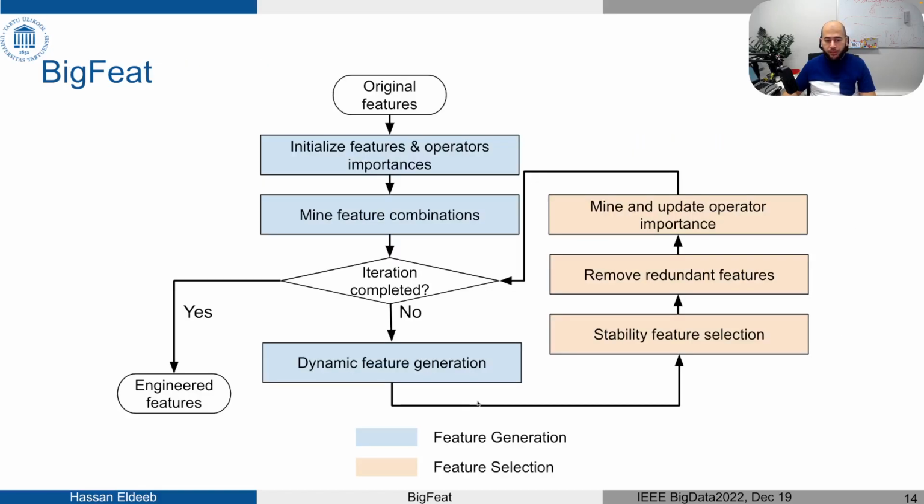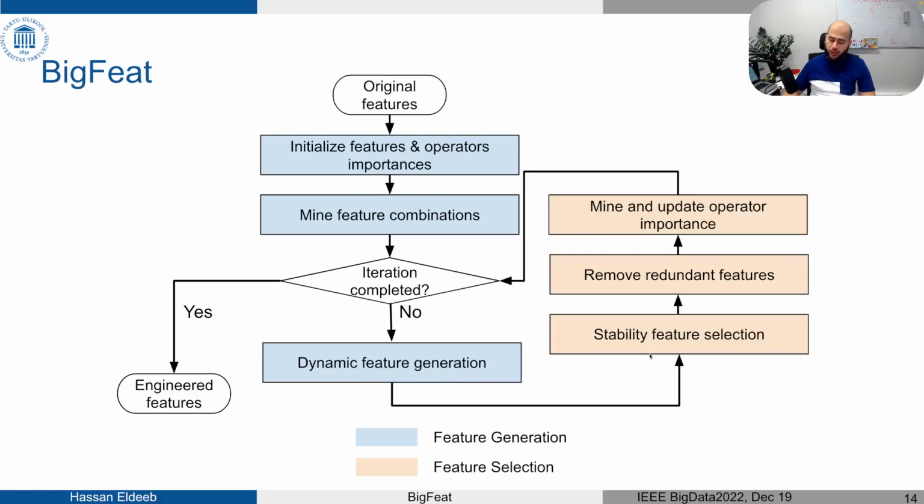Okay, now to the framework itself. The framework is a probabilistic framework that follows two main steps: feature generation, in blue here, and feature selection, in the yellowish color. For the feature generation, basically we are trying to select the most important features and apply over them the most useful transformations so that we generate really insightful features that help improve the predictive performance of the machine learning model. We repeat this iteration till we generate a feature pool.